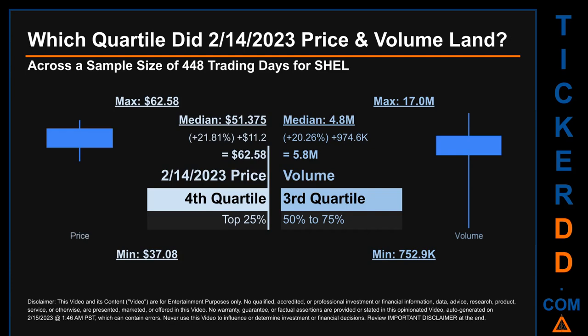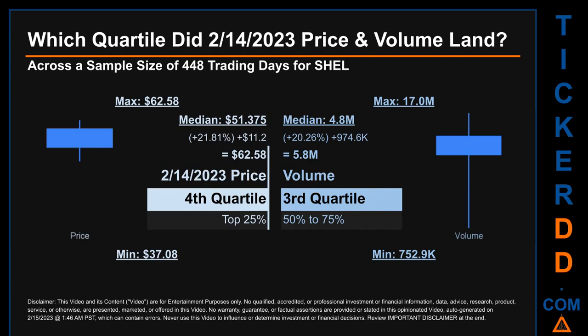Which quartile did February 14, 2023 price and volume land? Across a sample size of 448 trading days, the maximum end of day price for SHEL was $62.58, while the minimum was $37.08. Within that price range, February 14, 2023 price of $62.58 landed within the fourth quartile, meaning that it was within the top 25% of all sampled end of day prices. The day's volume landed within the third quartile, that is within the 50% to 75% range of all sampled daily volume, which saw a max daily volume of 17 million and a minimum of 752.9 thousand.